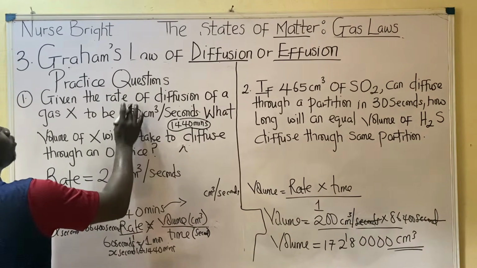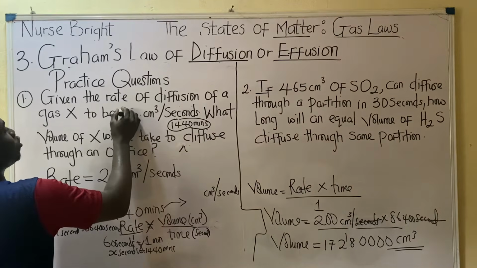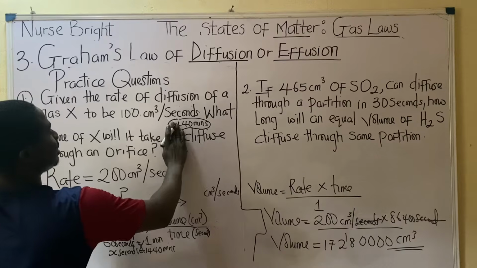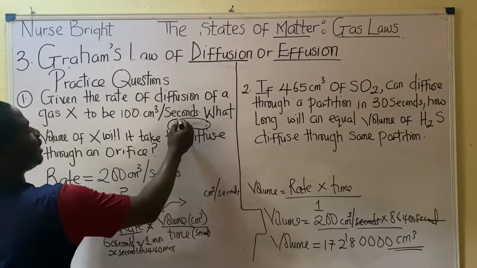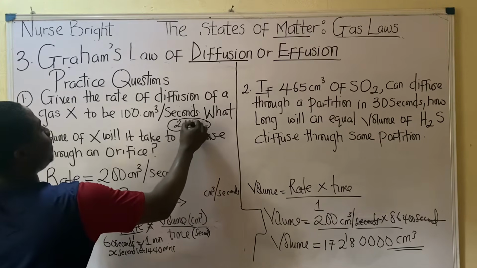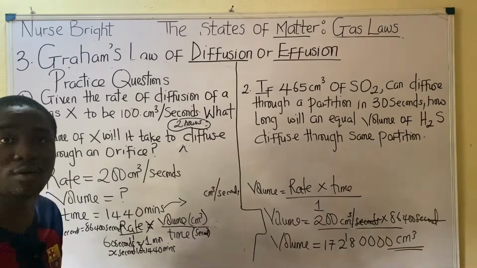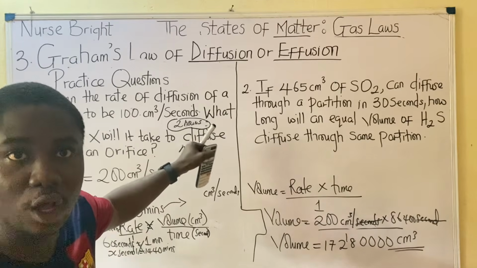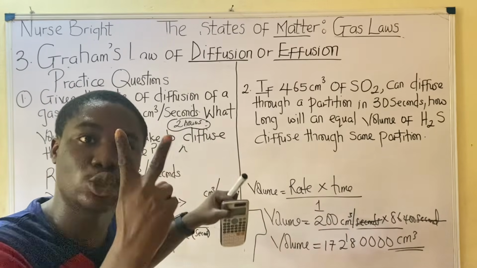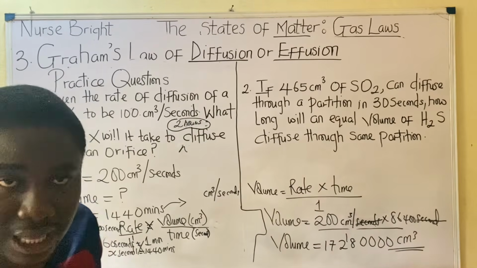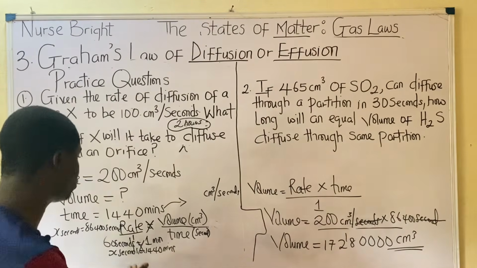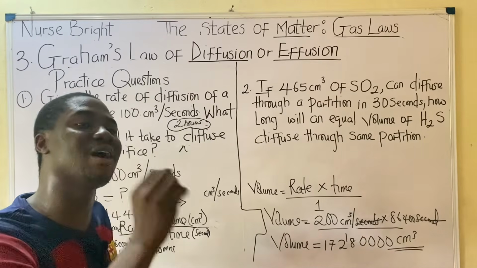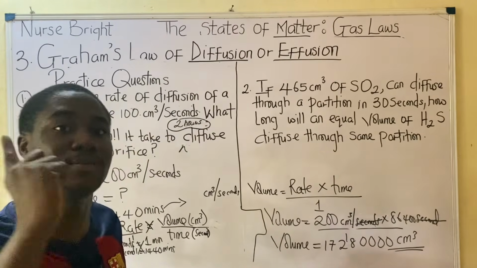Let's say the volume given was 300, or let's reduce it to like 100, and then the time was in hours this time around, and let's say they gave it to be like 2 hours. Make sure you know how to convert hours to seconds. How do you convert hours to seconds? You multiply by 60 times 60. You multiply the number they give to you for hours by 60 times 60. Hope you understand. It's very easy. I have to just show you all of these. To convert from hours to seconds, multiply by 3600; to convert from minutes to seconds, multiply by 60.